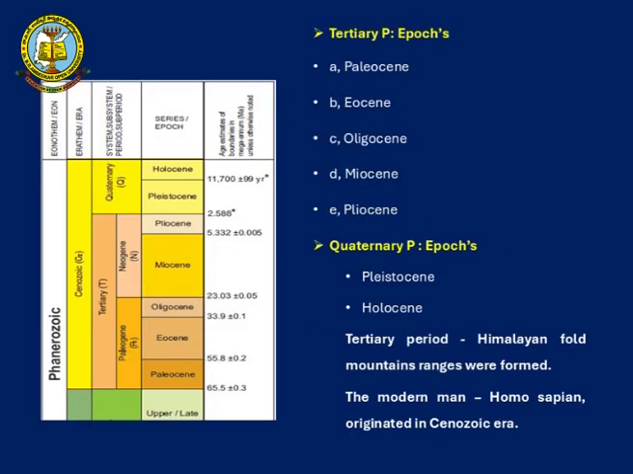The Cenozoic era is divided into the Tertiary period, which is divided into epochs, that is Pliocene, Eocene, Oligocene and Miocene. Next comes the Quaternary period, which is divided into Pleistocene and Holocene. In the Tertiary period the Himalayan fold mountains were formed, and the modern Homo sapiens originated in the Cenozoic era.